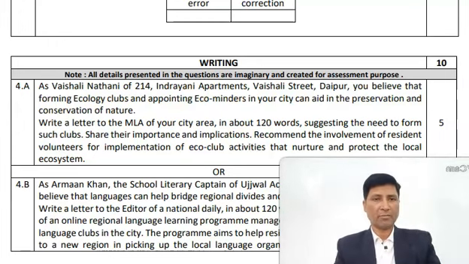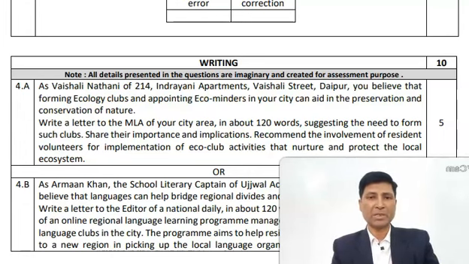4A. As Vaishali Nathani of 214 Indriani Apartments, Vaishali Street, Daipur, you believe that forming ecological clubs and appointing eco-minders in your city can aid in the preservation and conservation of nature.